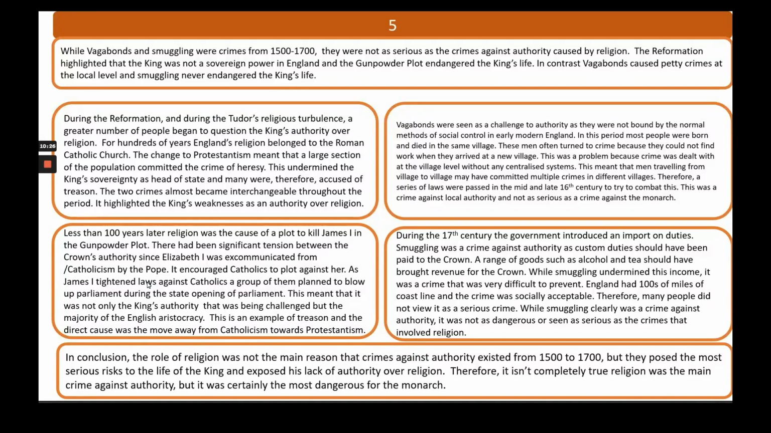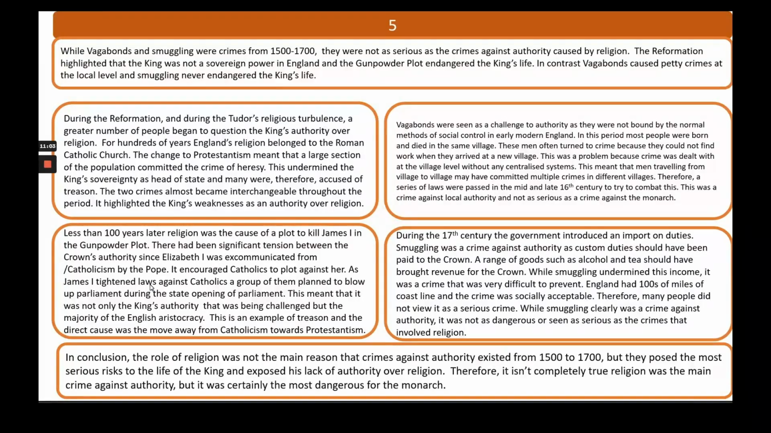So next, vagabonds were seen as a challenge to authority as they were not bound by the normal methods of social control in early modern England. In this period, most people were born and died in the same village. These men often turned to crime because they could not find work when they arrived at a new village. This was a problem because crime was dealt with at the village level without centralised systems. So in other words, men could travel from place to place, commit crimes in different villages, and there wasn't much central control over that information. No one really had a grasp on what was going on.